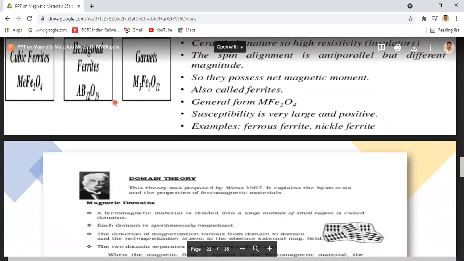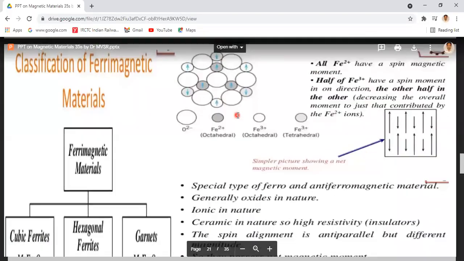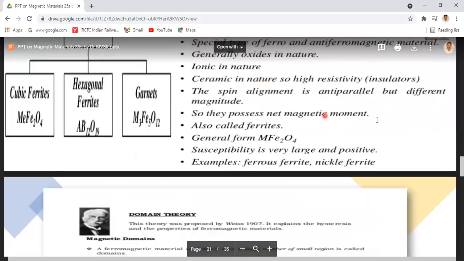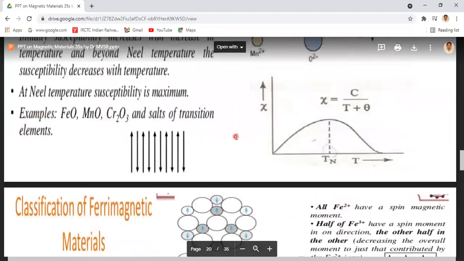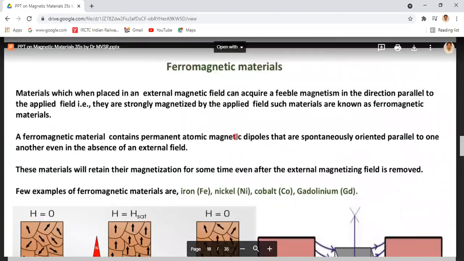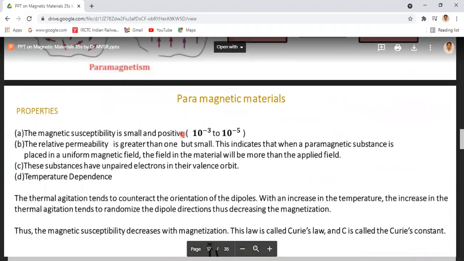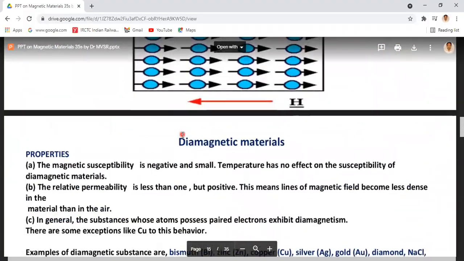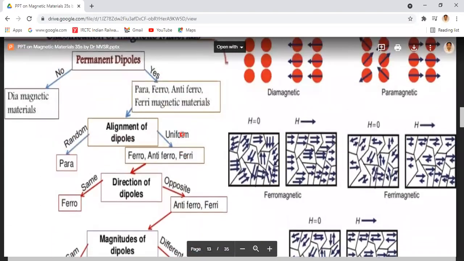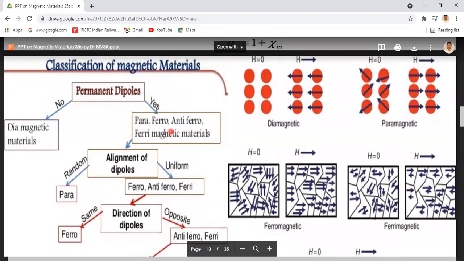Now, these are the types of magnetic materials. Finally, we conclude that magnetic materials are classified into two types depending upon the existence of permanent magnetic dipoles. Those materials having permanent magnetic dipoles are known as para, ferro, antiferro, and ferrimagnetic materials.